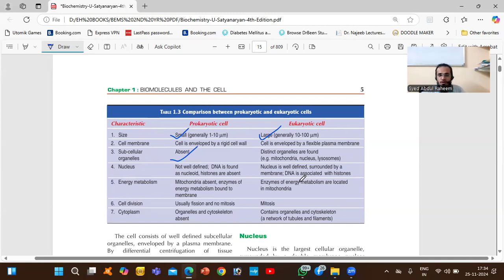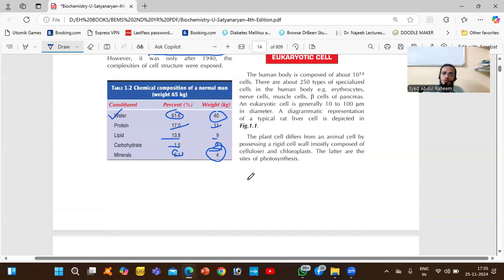We also have mitochondria. Cell division: here, no cell division will happen, or if it happens, it will fuse together. Here we have cell division in our body. Cytoplasm: it doesn't have cytoplasm, while we have cytoplasm. So this is the difference between our human eukaryotic cells and prokaryotic cells.